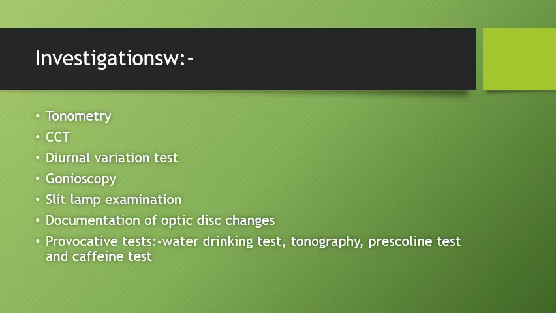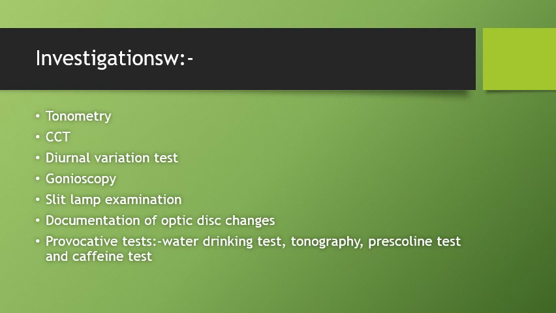Primary open-angle glaucoma is sometimes associated with high myopia, Fuchs endothelial dystrophy, retinitis pigmentosa, central retinal vein occlusion, and primary retinal detachment. Coming to the investigations which we do in primary open-angle glaucoma, the first one is tonometry. Usually we do applanation tonometry or Schiotz tonometry, and applanation tonometry is preferred over Schiotz tonometry.